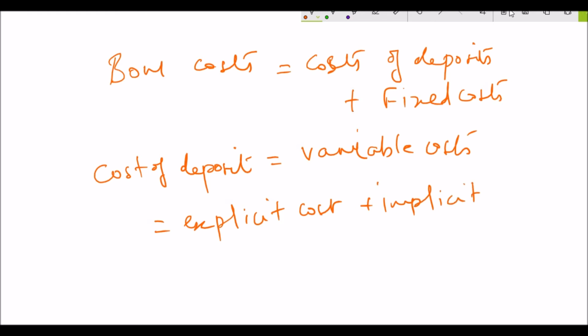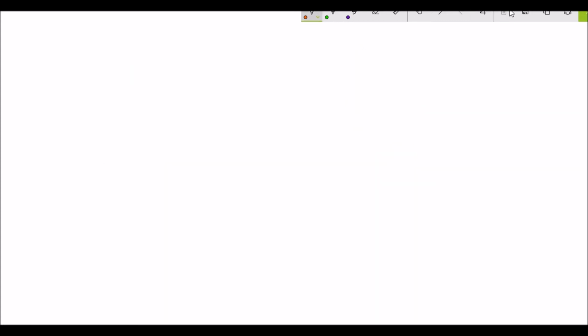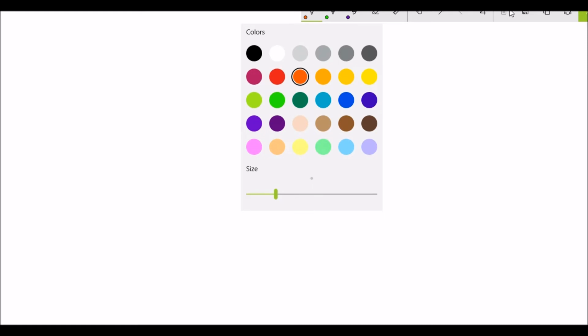Now, assuming that the bank deposit rate, the rate at which we advertise to the public, the rate at which we accept deposits, if the explicit costs are 4% and the implicit costs are 2%, the total costs of deposits are 6%. Assuming fixed costs are $500,000, let's compute the bank's profitability.